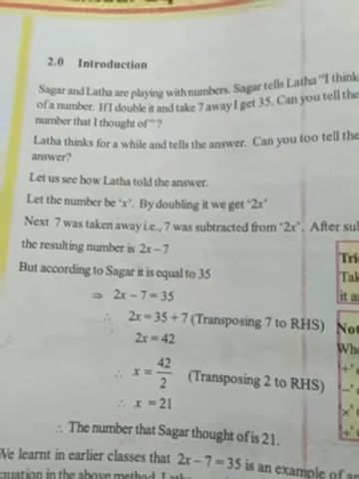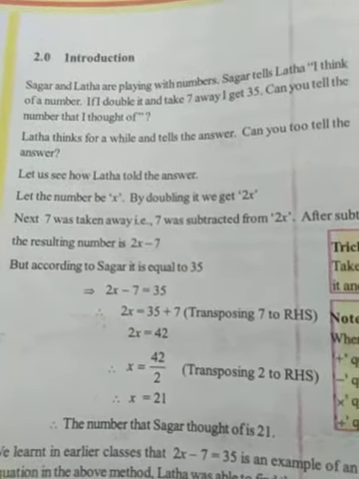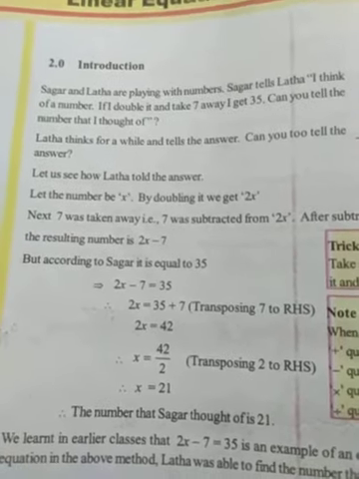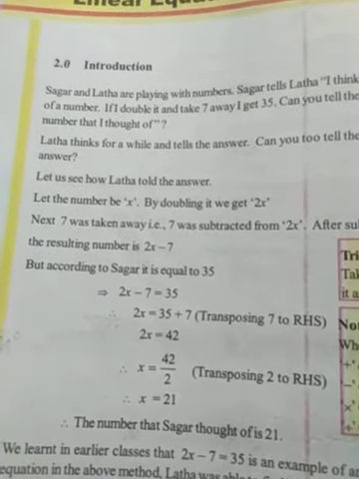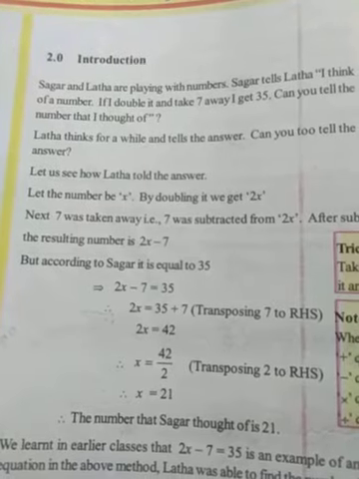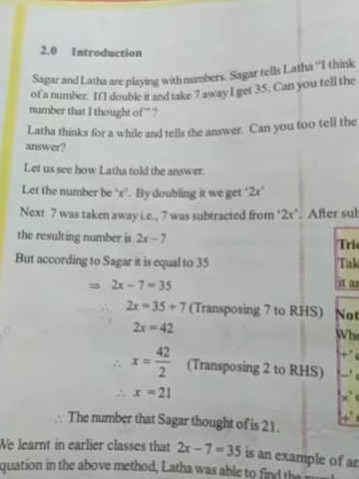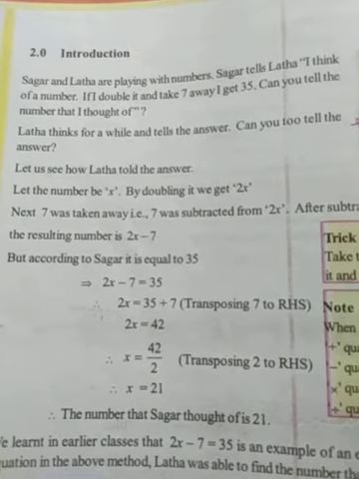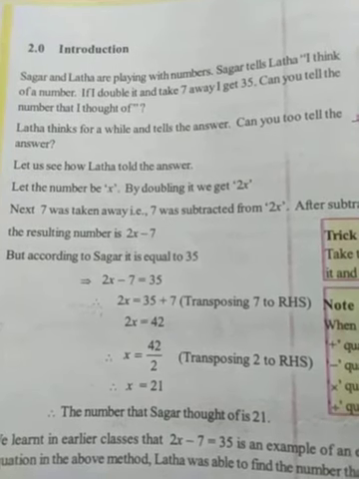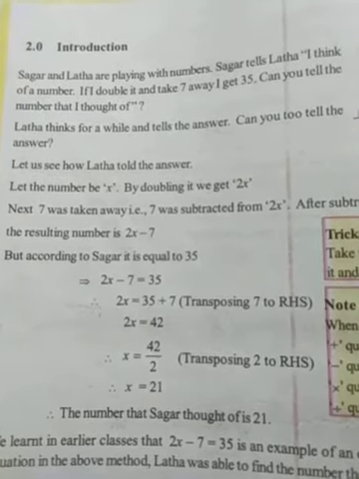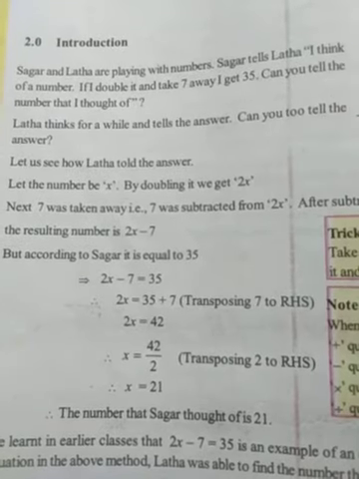He thought of a number, and if I double it and take 7 away, I get a total of 35. Can you tell the number that I thought of?